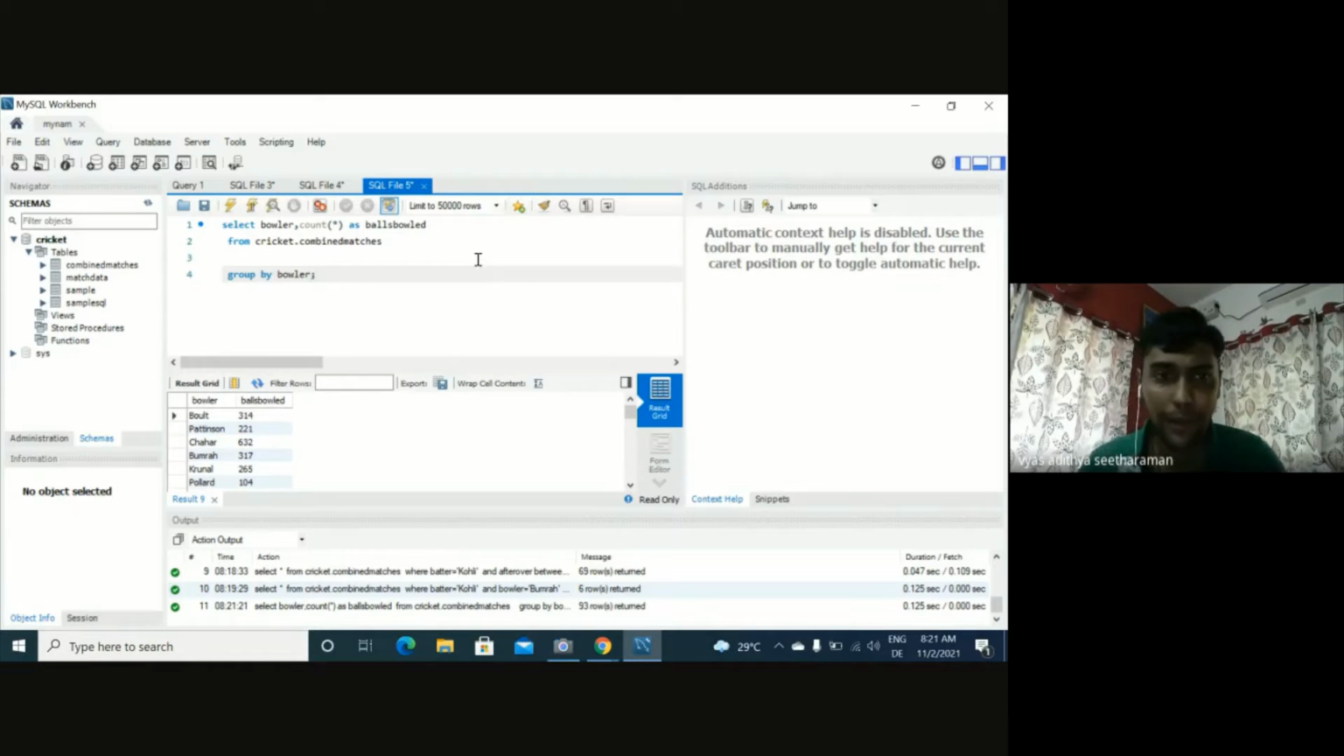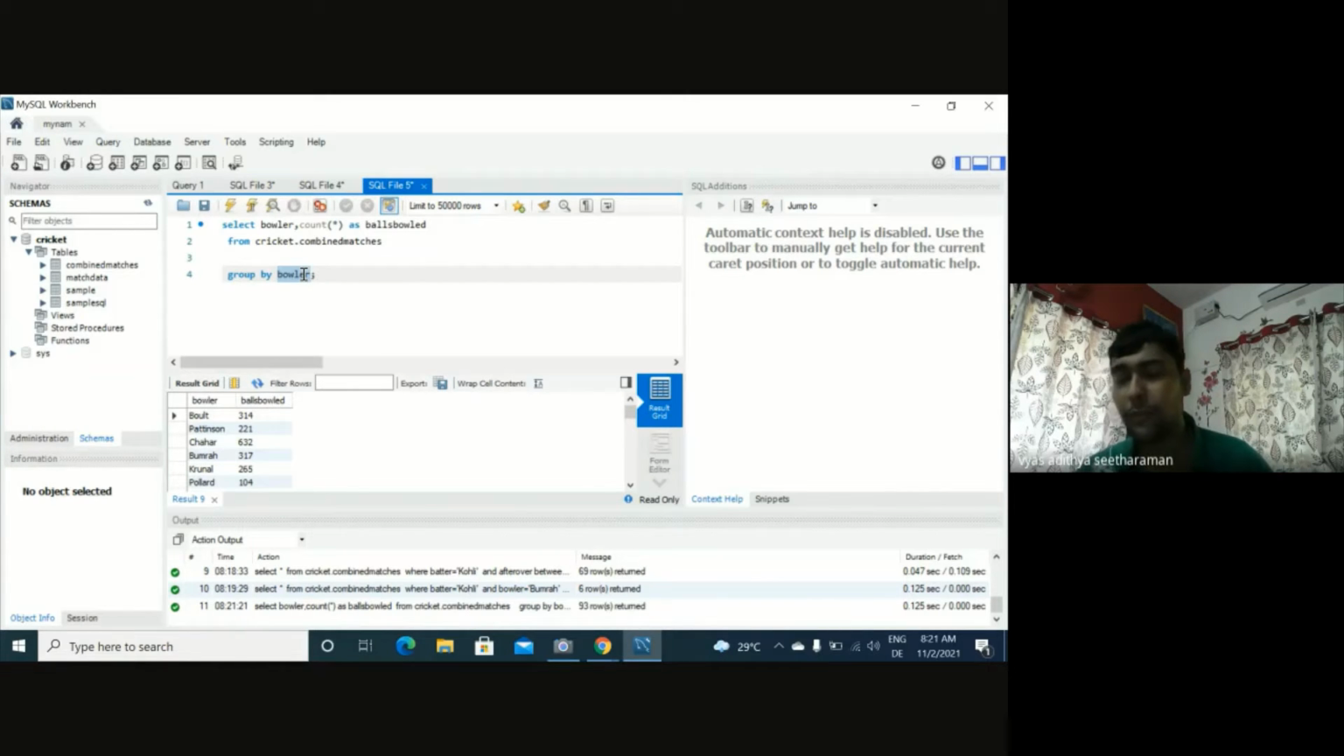Same thing we can do with batter. So how many balls each batsman has played. Instead of bowler, you can change it to batter, and here you can group by batter, right? It's the same logic, just the name of the column will change. So group by can be used to aggregate. Essentially, that's a great way to do it.